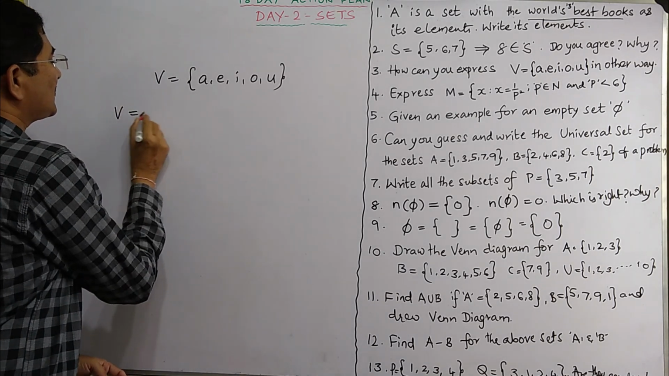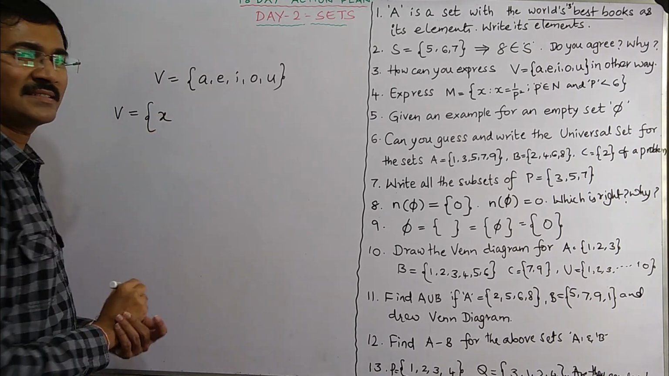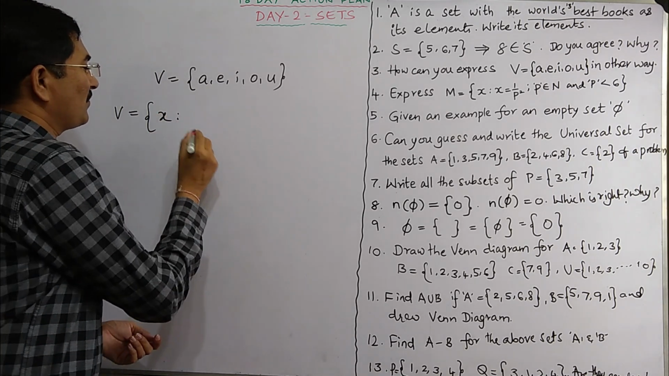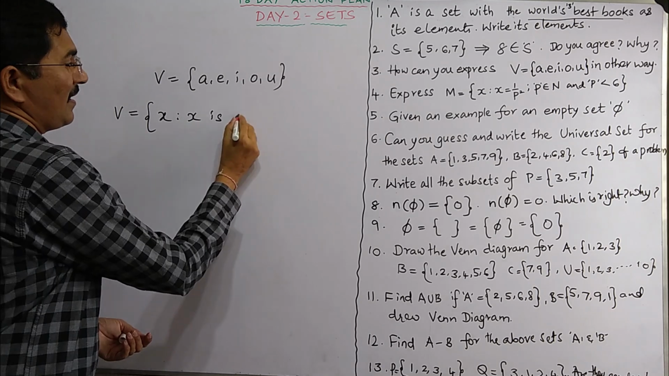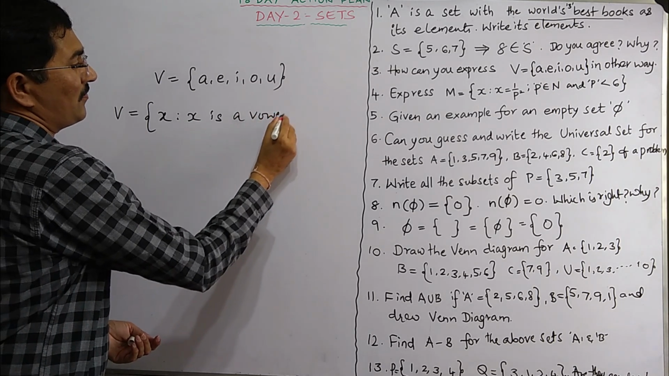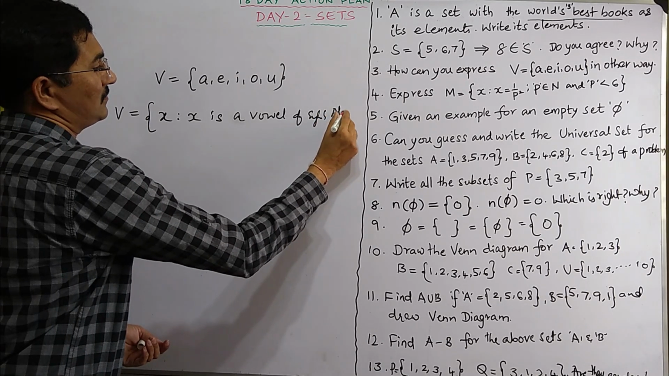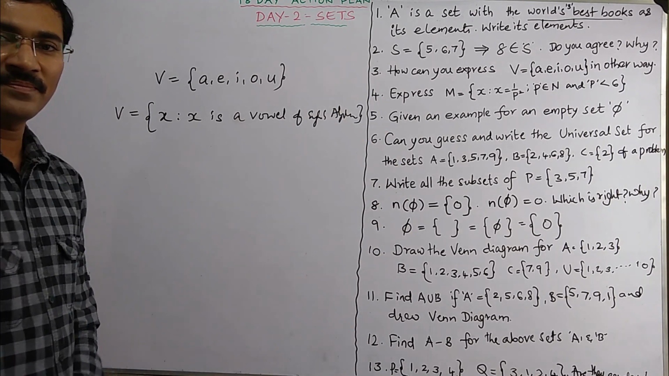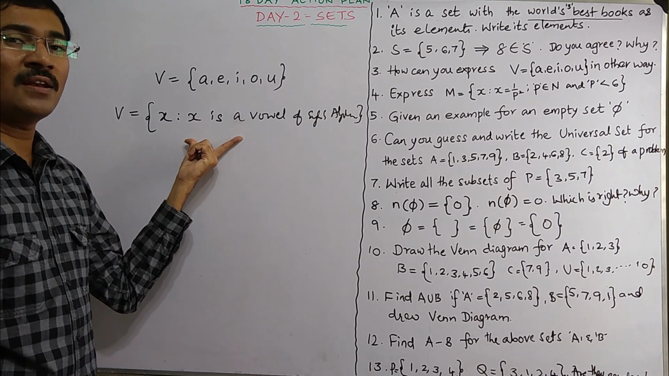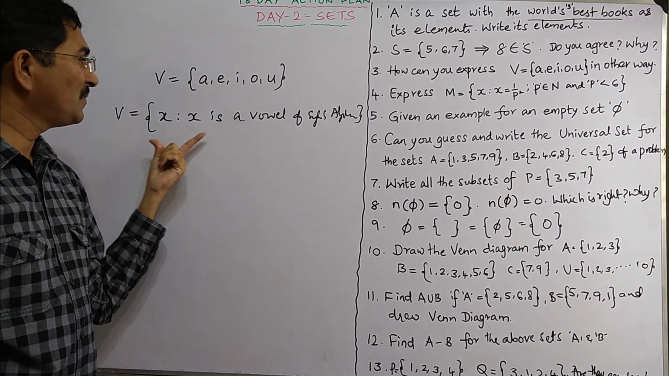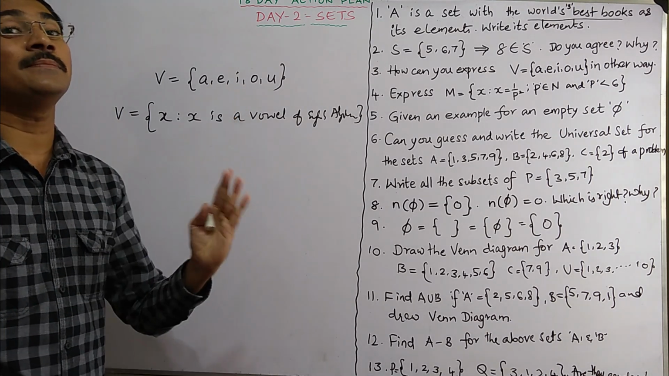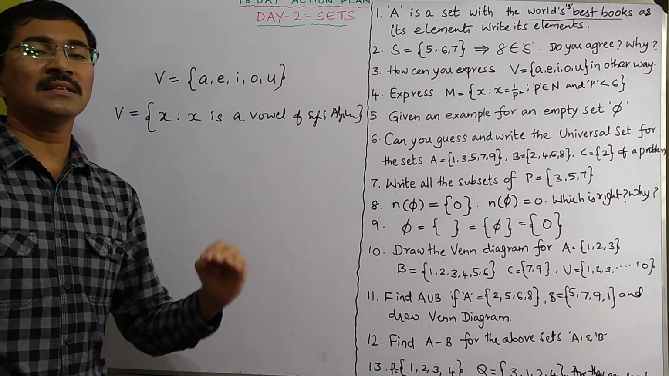So that is how we write it. V consists of all x such that x is a vowel of the English alphabet. That's it. This is called set builder form. Why? This is telling how this set is built. Hence the name set builder form.